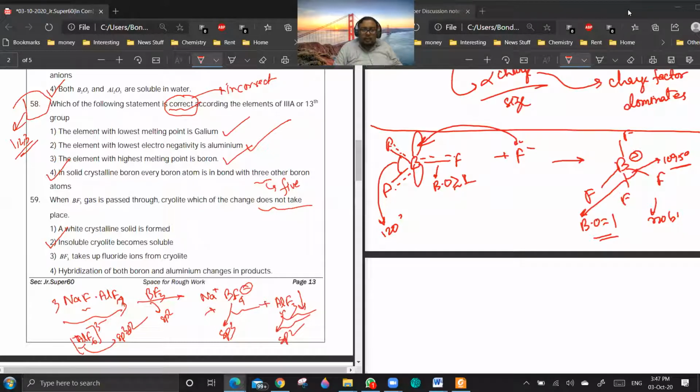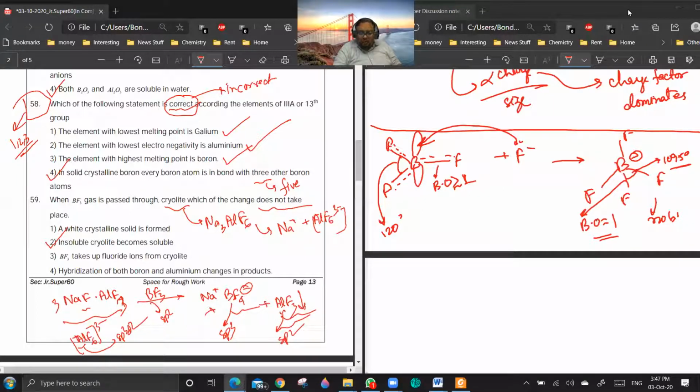So once again, could you explain it? Yeah, I can explain it again. See, it is asking which of the changes will not take place. So this is the reaction, and cryolite is Na3AlF6. In ionic form it is Na plus and AlF6 3 minus, and it is an insoluble compound because the lattice energy is too high.